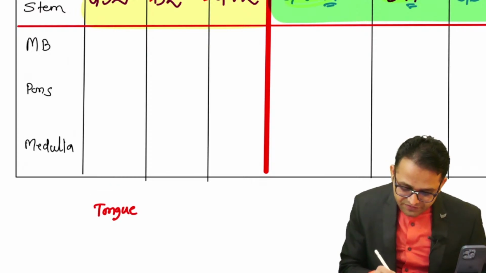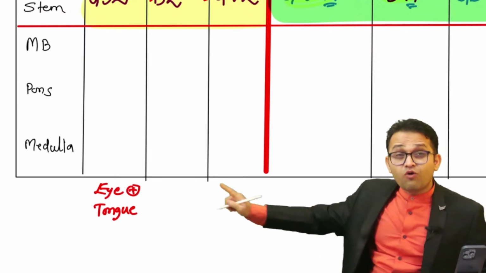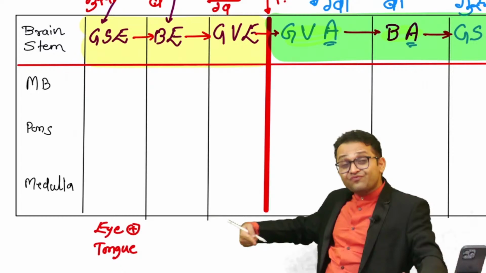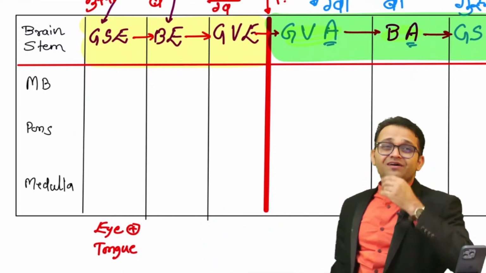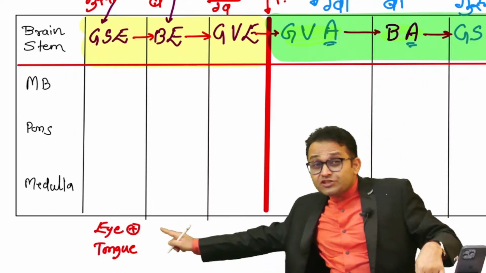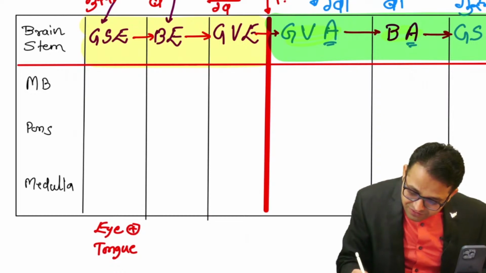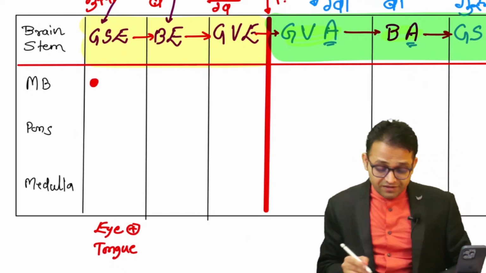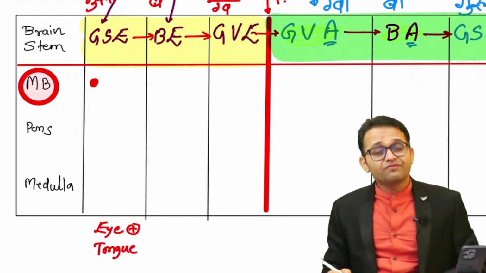Otherwise, in a more easy way, I am writing here the eye. Remember, don't count the sphincter pupillae and dilator pupillae, because these are all viscera. We are talking about the somatic. So now tell me, beta, which cranial nerves are supplying the extraocular muscles and the tongue muscle? Your answer, sir: the third cranial nerve. It is located in the midbrain.